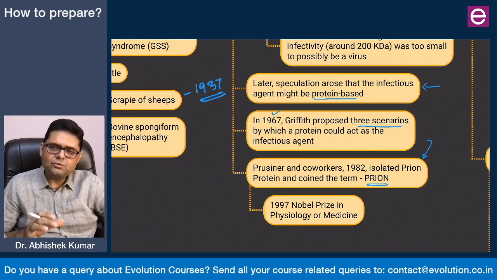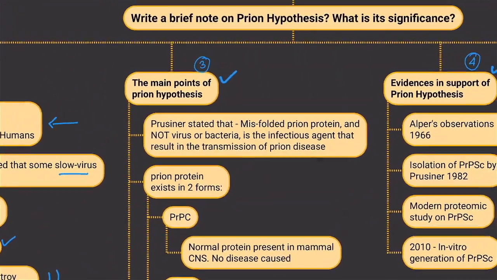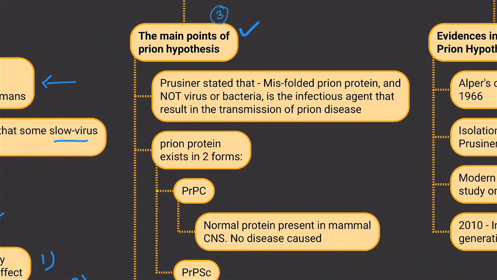Now we are ready to bring in the important points of the Prion hypothesis in our answer. So the next part is the main points of the Prion hypothesis. The main points of the Prion hypothesis can be brought under 3 major points.